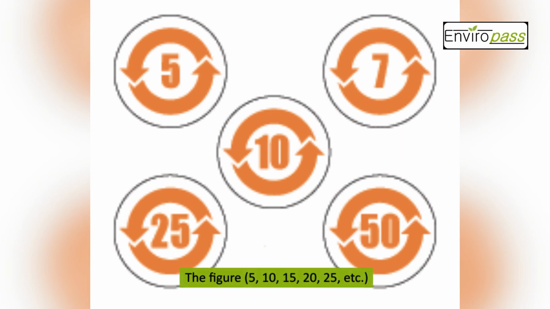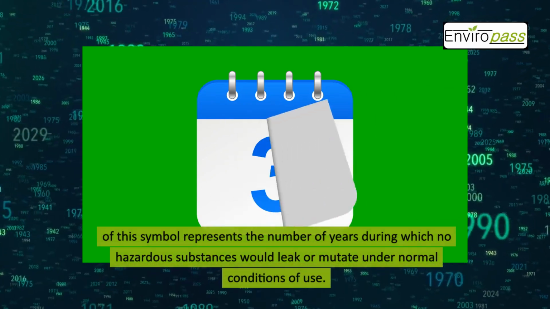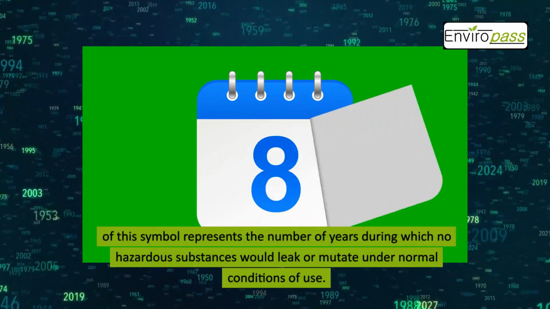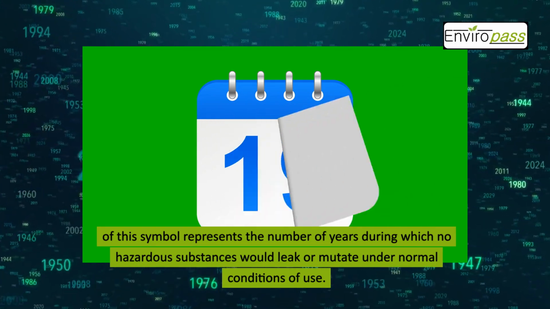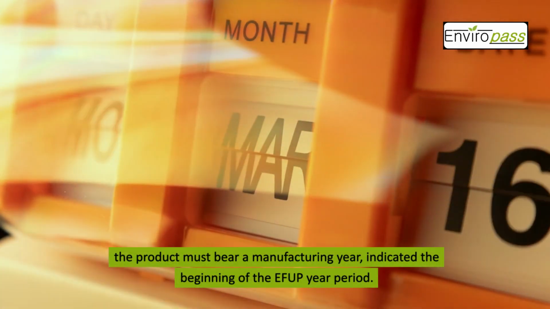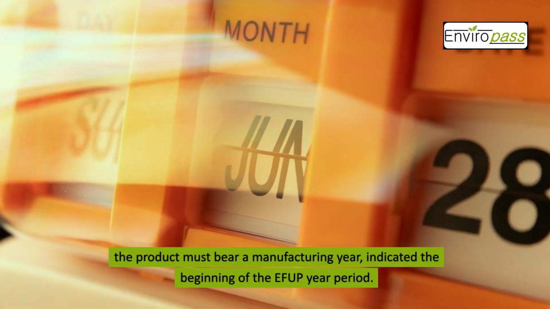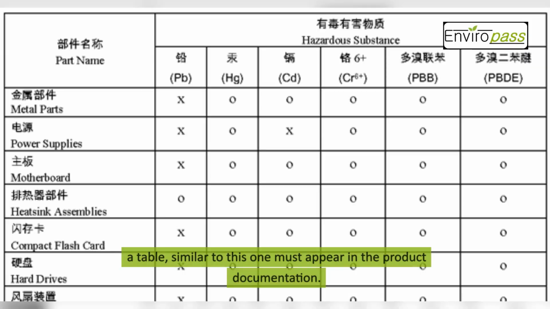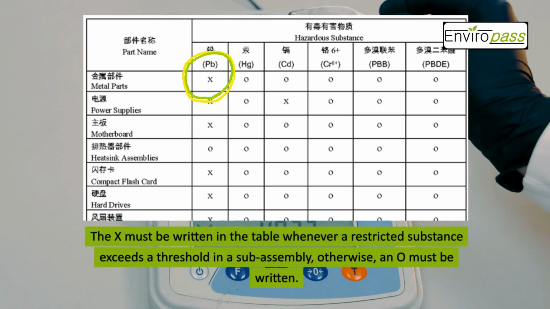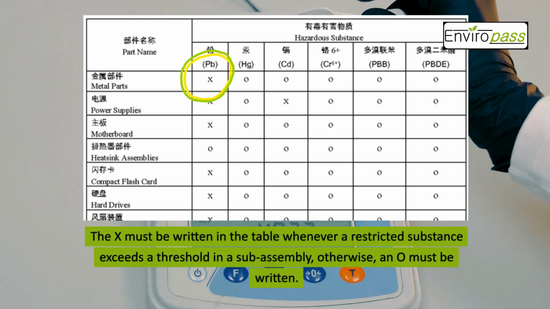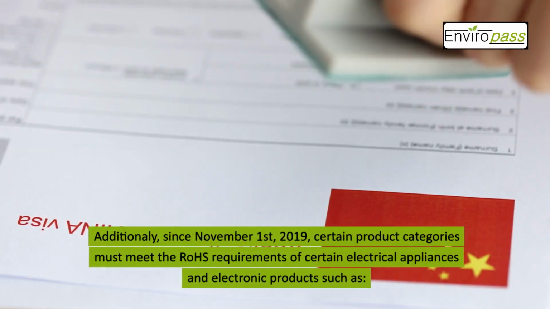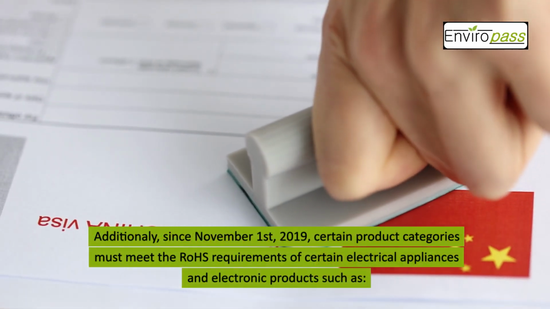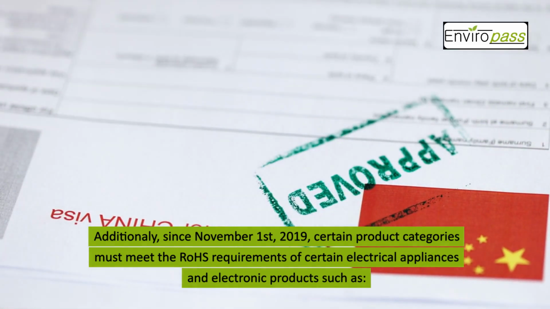The figure 5, 10, 15, 20, 25, etc. of this symbol represents the number of years during which no hazardous substances would leak or mutate under normal conditions of use. The product must bear a manufacturing year indicated the beginning of the EFUP year period. A table similar to this one must appear in the product documentation. The X must be written in the table whenever a restricted substance exceeds a threshold in a subassembly, otherwise an O must be written.